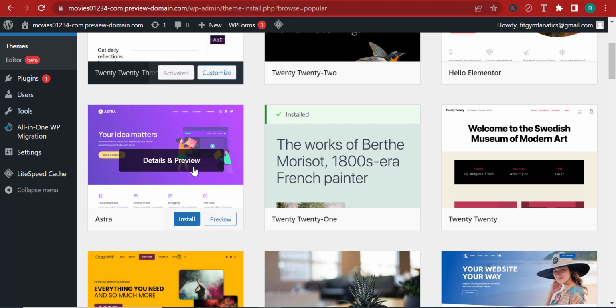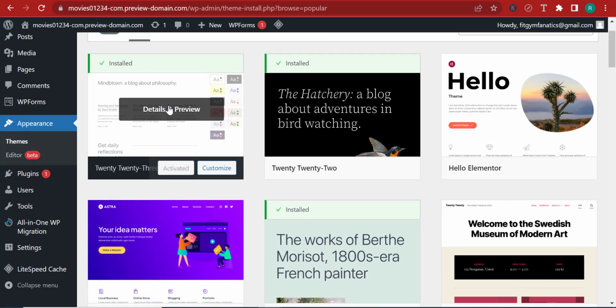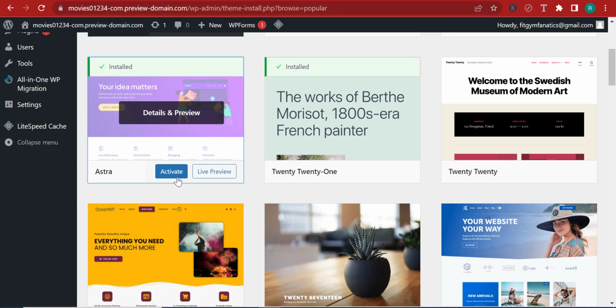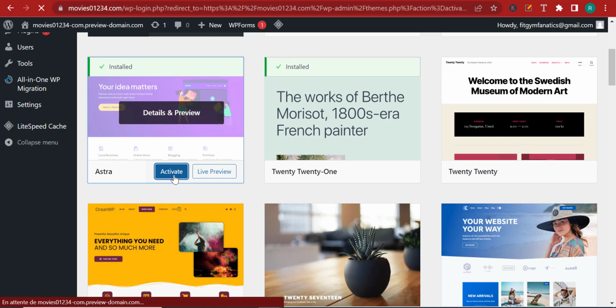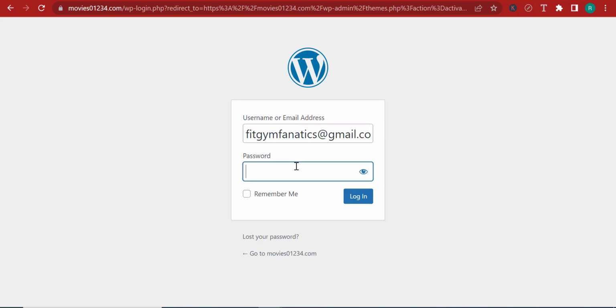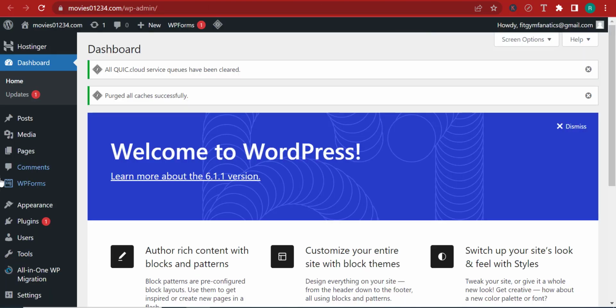And for example, let's say that you want to install the Astra theme instead of this Twenty Twenty-Three theme. Now you can come in here, install Astra by simply clicking on install, and you can click activate right after the theme gets installed. Over here, they're asking me to log back in. So I'm just going to log back in. And this is the opportunity for me to show you how to log back into your WordPress dashboard. Right, so let me just enter the password here. And here I am back.